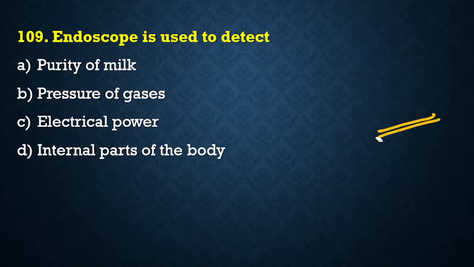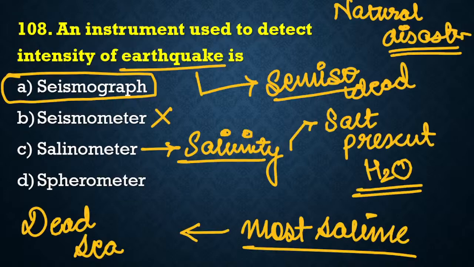Okay, coming towards the next question. Endoscope is used to detect purity of milk, pressure of gas, electric power, or internal parts of the body. Everyone answered correctly here. It is used to detect the internal parts of the body. No further discussion required here because we have studied about this. कि endo का मतलब क्या होता है? What does endo actually mean? Endo means internal. So endoscope will be used for what? Endoscope will be used to detect the internal parts of the body. Good. So what is going to be the correct answer here? The correct answer for the question will be endoscope.